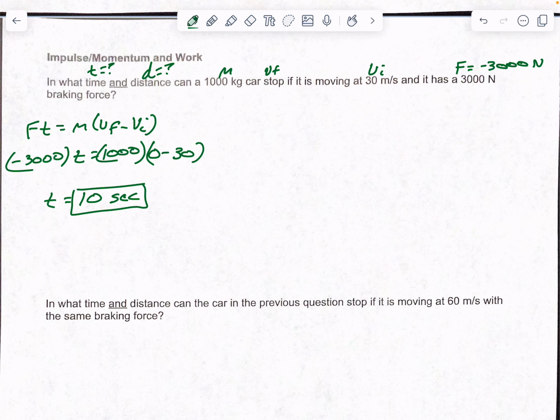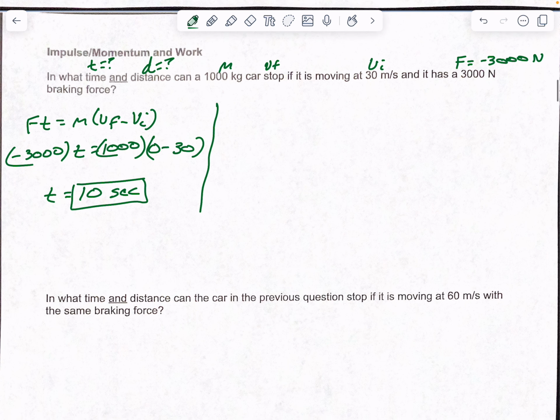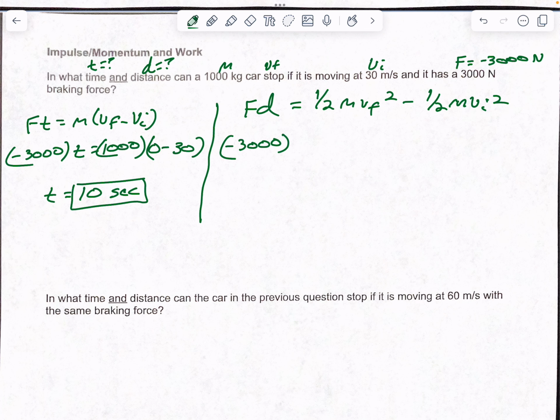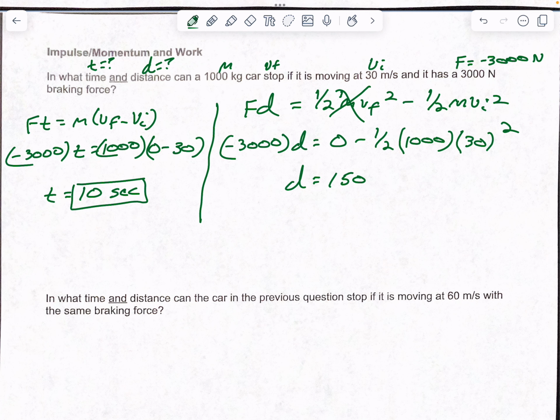Okay, and then distance. So remember we talked about work equals force times distance. And that equals change in kinetic energy, so 1/2 mv final squared minus 1/2 mv initial squared. So my force would be negative 3,000. My distance, don't know. I'm coming to a stop, so this whole thing goes to 0. So 0 minus 1/2 your mass, which is 1,000, times your VI, which is 30, and that's squared. So we're going to get a distance of 150 meters.